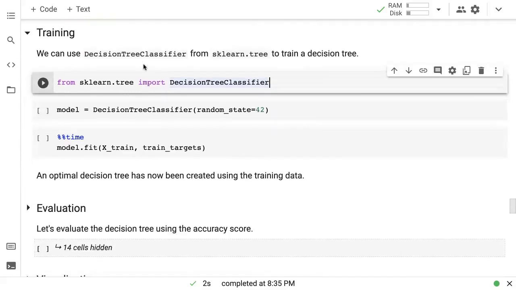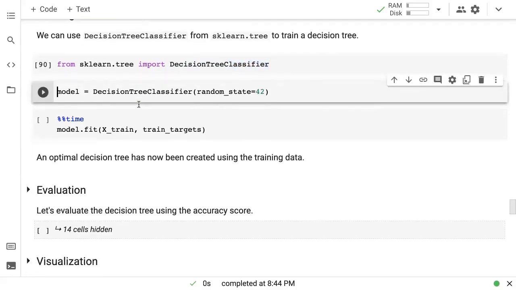And to train a decision tree, we simply import the decision tree classifier model from scikit-learn.tree. Now, why decision tree classifier? Because this is a classification problem. Remember, there are two types of problems, classification and regression. In regression, you're trying to predict a continuous value, for example, the medical charges for an insurance applicant. But in classification, you're trying to classify the input into one of two categories. For instance, here we're trying to classify the measurements given today based on whether or not it will rain tomorrow. So yes or no. So that's why we're using a decision tree classifier. If it was a regression problem, we can use a decision tree regressor.